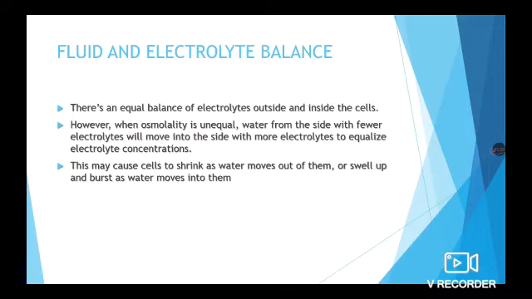How fluid and electrolyte balance is maintained with the help of potassium. Normally, there is an equal balance of electrolytes outside and inside the cells. This is called osmolarity. However, when osmolarity is unequal, water from the side with fewer electrolytes will move into the side with more electrolytes to equalize electrolyte concentrations. This may cause cells to shrink as water moves out of them or swell up and burst as water moves into them.